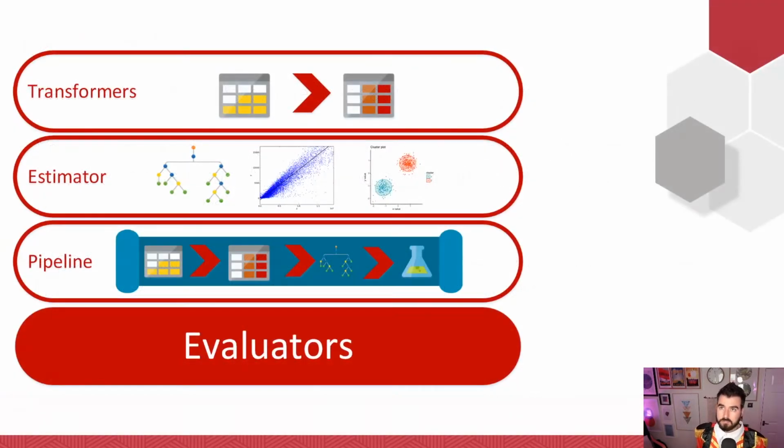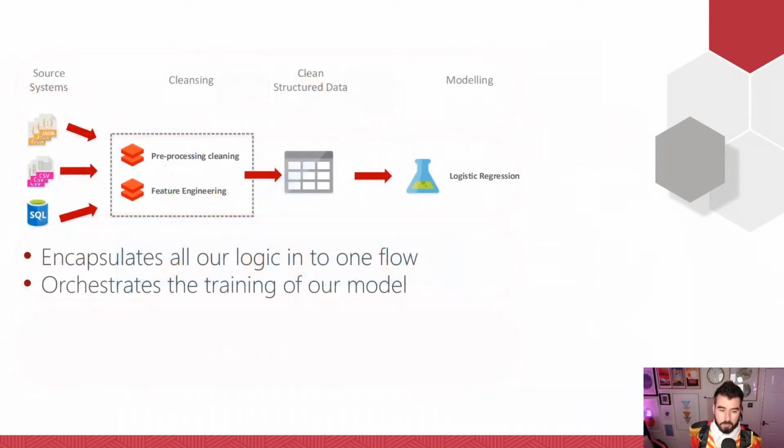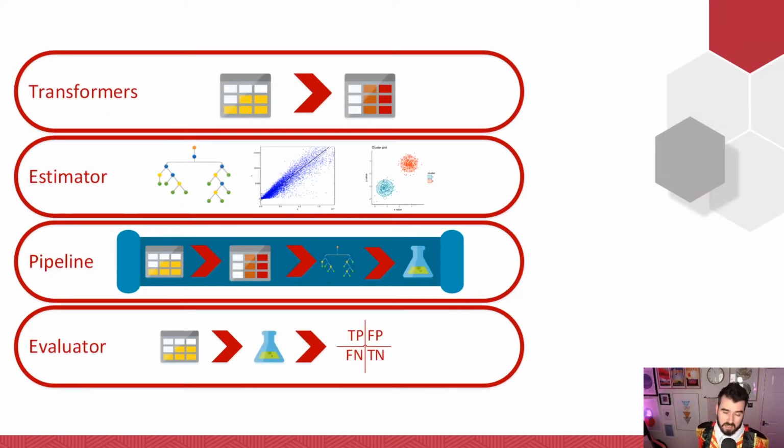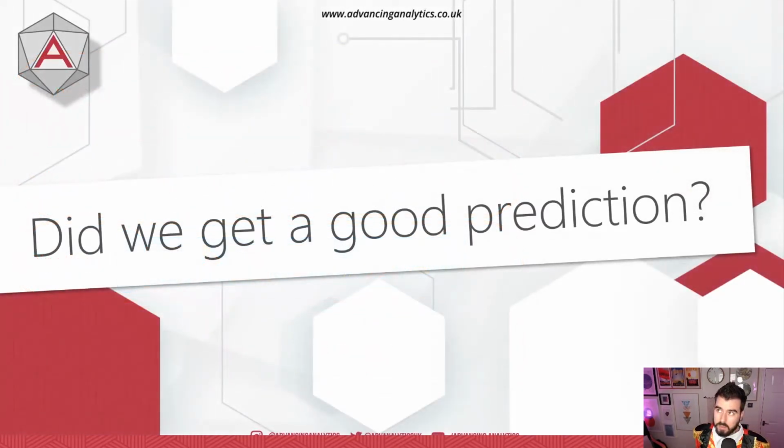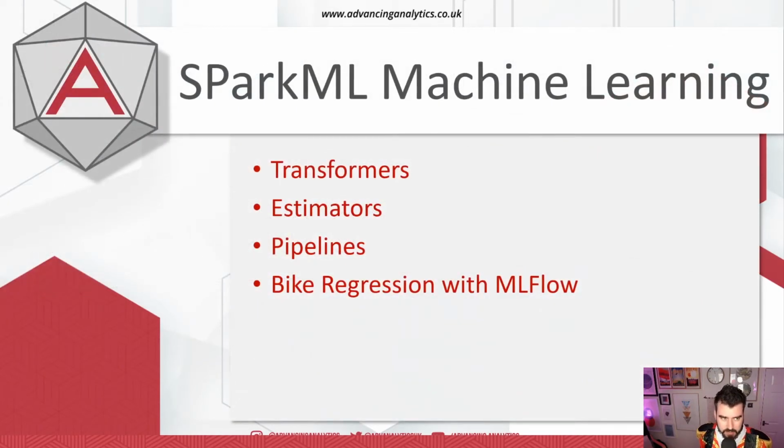Okay. We take a pipeline. That pipeline orchestrates all of these steps for us, and it says you need to do this, and then this, and then this, and then you're done. And then we evaluate that pipeline. How do we get a good prediction? How do we know? Let's have a look. Right, demo time, everybody, demo time. So what we're going to do is we're going to switch over now to my desktop, and we're going to have a look at a regression example using Databricks and using SparkML. We're going to step through it all so that you can see what is happening.